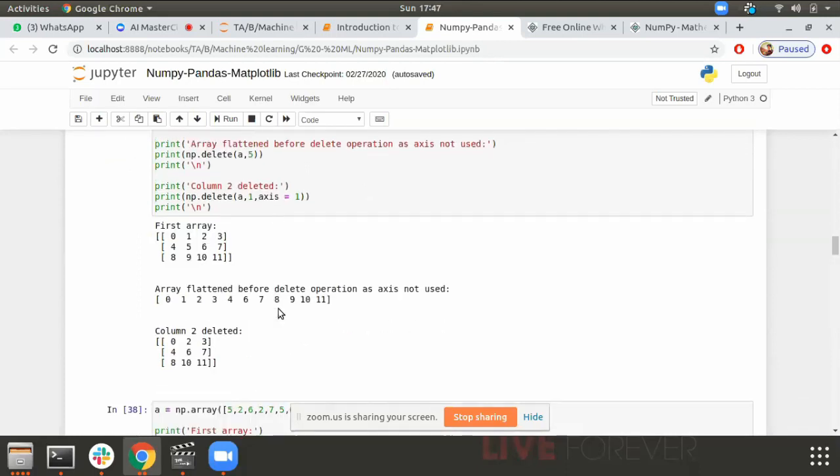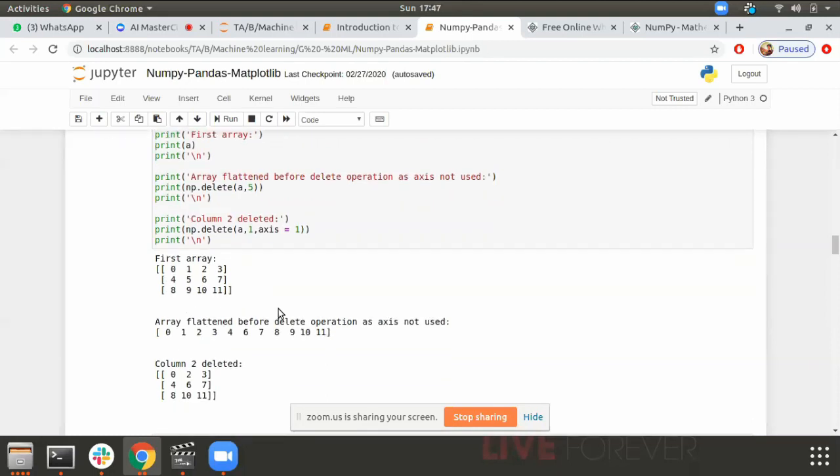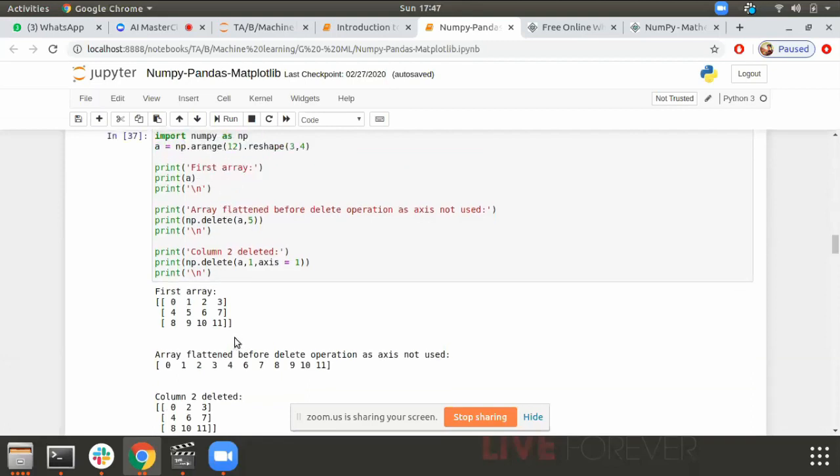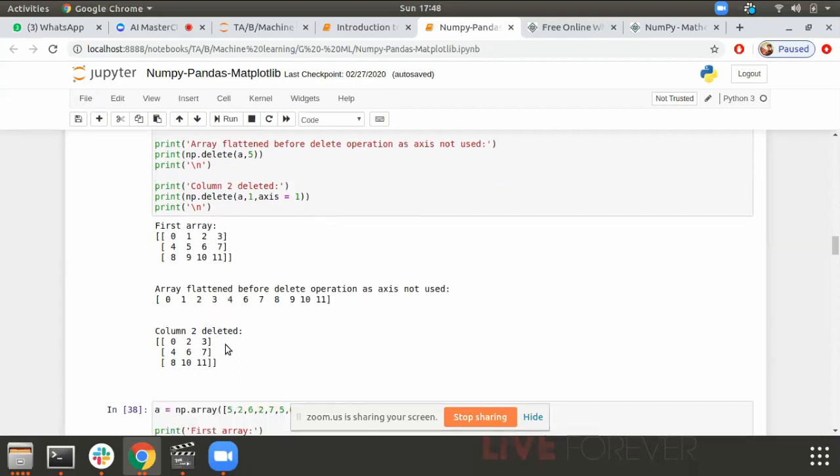So what is here? A simple delete. We are passing the array to it, and in the first call, as you can see, we specify which element we want to delete. The array is flattened out, and we want to delete the value 5, not the fifth element. As you can see in the array, we don't have the element 5 now.